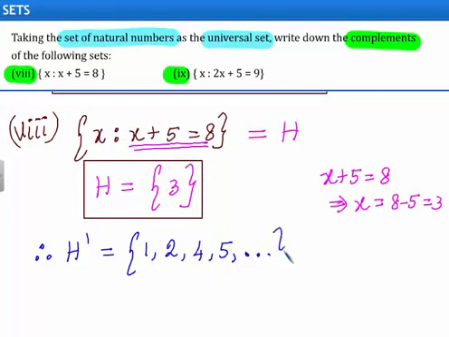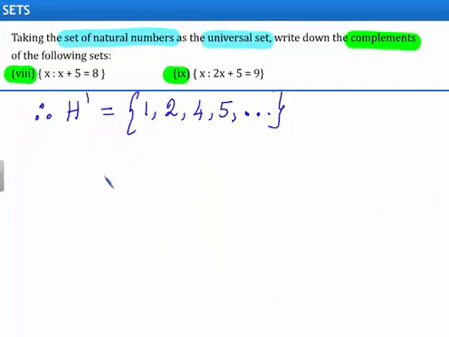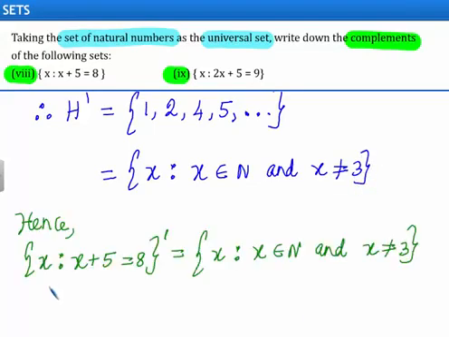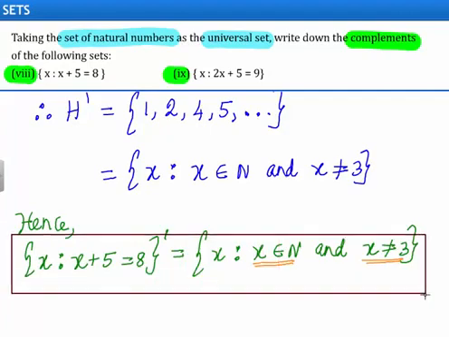In set builder form, we can write this set as set of x such that x belongs to the set of natural numbers and x not equal to 3. Hence, the complement of the given set will be equal to set of x such that x belongs to N and x is not equal to 3. This completes the first part of the problem.